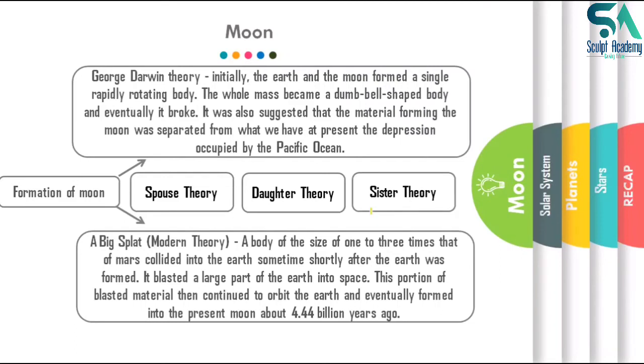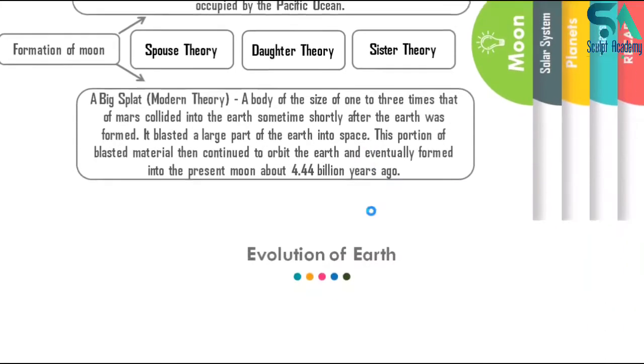Sister theory means both Moon and Earth were formed by the same process, like the planets were formed, and due to the larger gravitational pull of the Earth rather than the Sun, the Moon started revolving around the Earth. So these are the other theories considered in the evolution of the Moon.